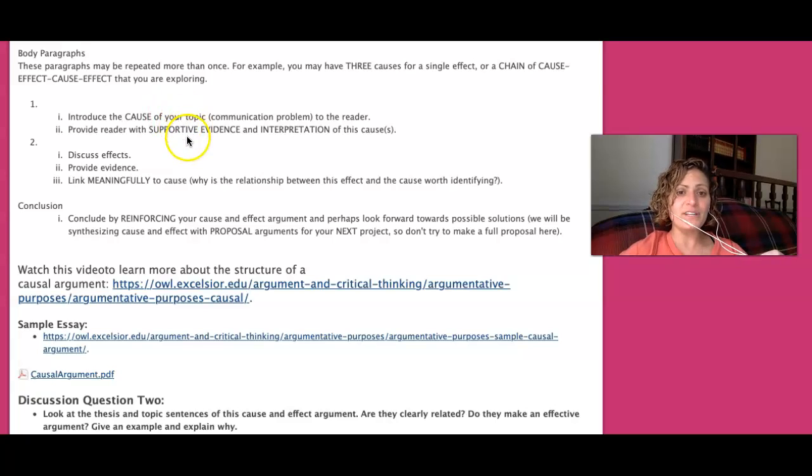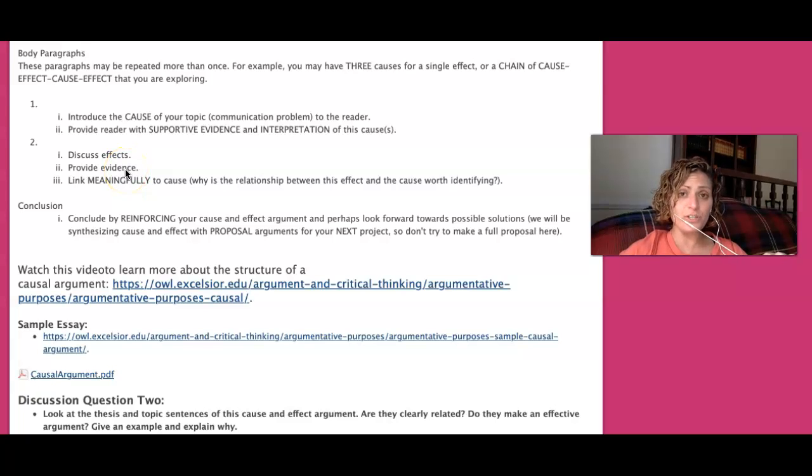So support with evidence and then follow it with, now you might have multiple causes or multiple effects, which is why these are divided, because it might be multiple things have the same effect. It might be one cause has a chain of effects. Whatever you're exploring, all works. In your effect paragraphs, one, isolate a specific effect and talk about that.